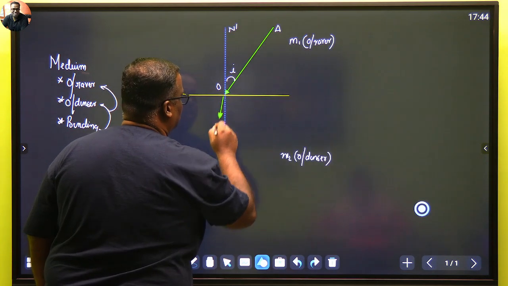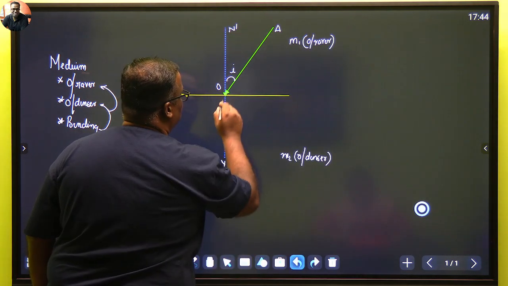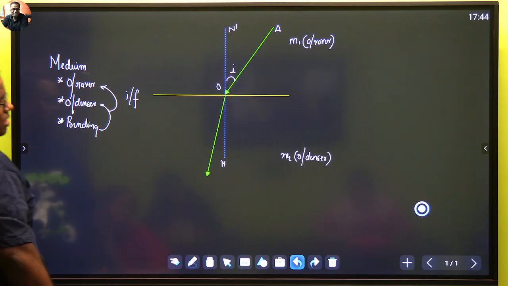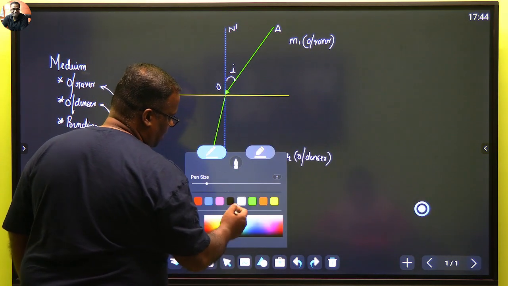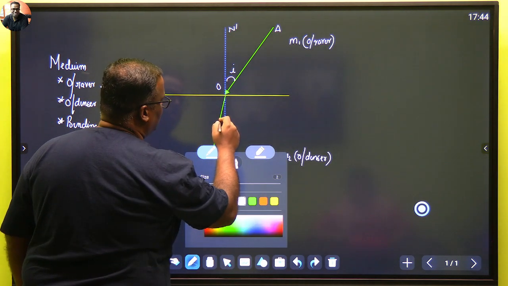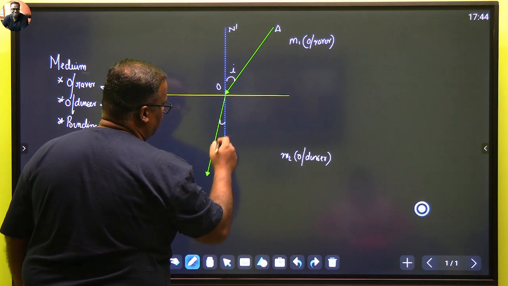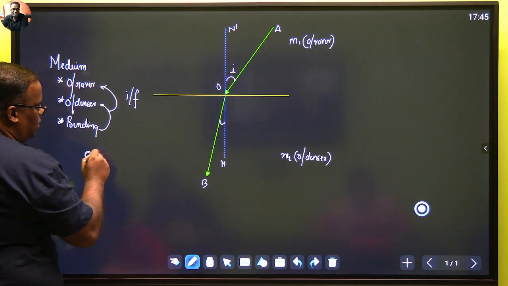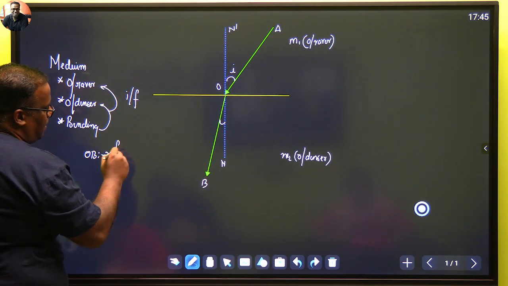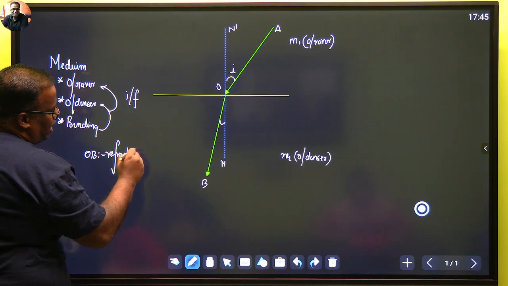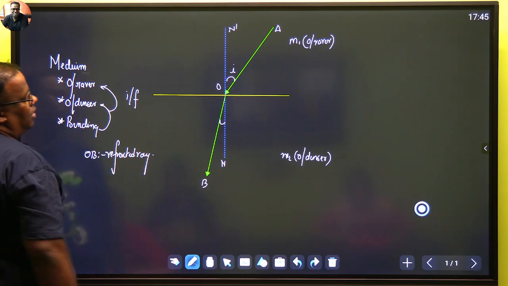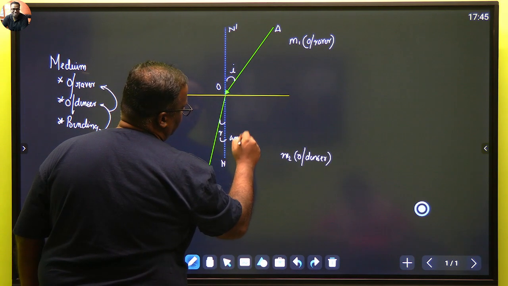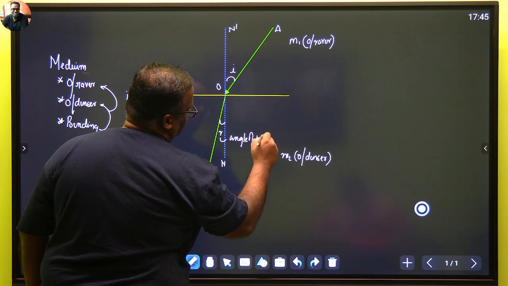तो ये normal की तरफ bend कर जाता है. It bends towards the normal. Now we will say the angle formed between the normal and the refracted ray. So let me name this as B. So OB will be known as my refracted ray, and this angle will be known as my R, my angle of refraction.